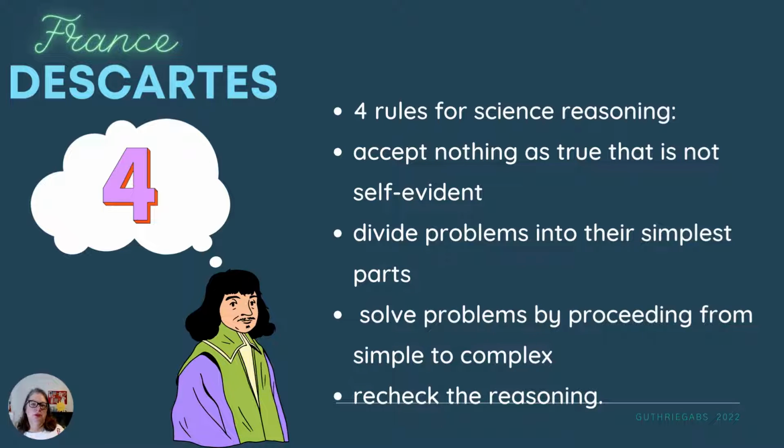Accept nothing as true unless you see it for yourself and you 100% firmly believe it, and you can compare it to other things you believe to be true. So just because you read about it or were told about it, that's not reason enough. Divide everything into the simplest parts. Right? So if you're trying to figure out maybe what is the center of the system of your planets, maybe you figure out one thing first, and then you start to look at the other parts. Right? And then always recheck your reasoning. Go back through to the start and make sure there's no errors.